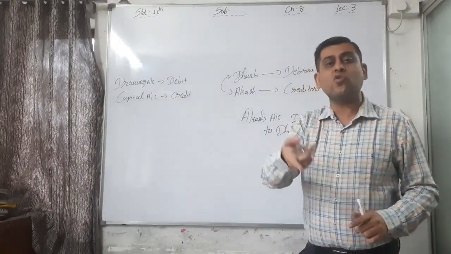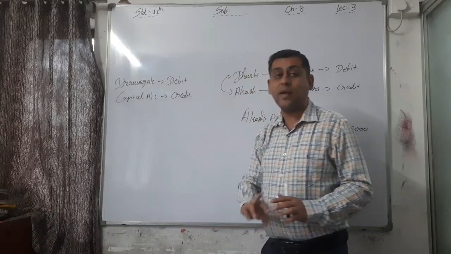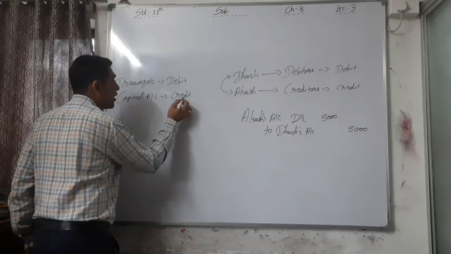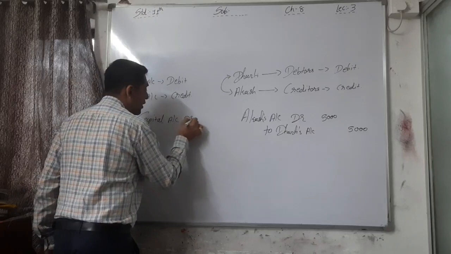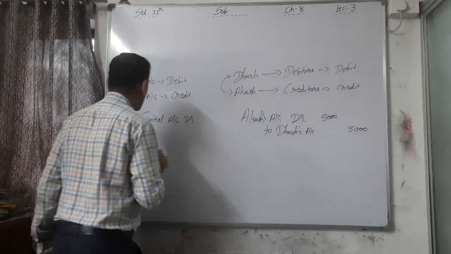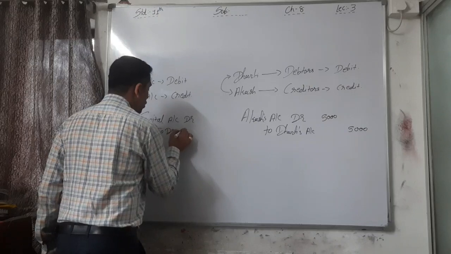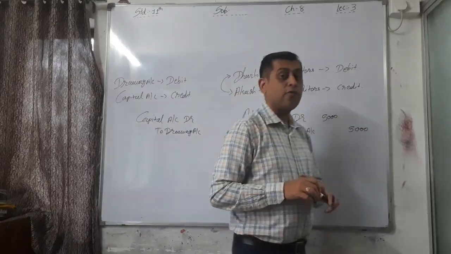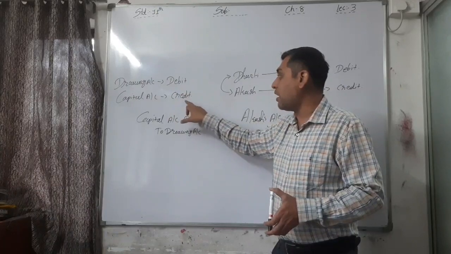So here drawings account is always a debit balance, capital account is always a credit balance, but right now I have to make a reverse entry. So capital is credit, so we write capital account debit. There is no amount given. Capital account debit to drawings account; this is the closing entry of transferring drawings to capital, because drawings has a debit balance and capital has a credit balance.